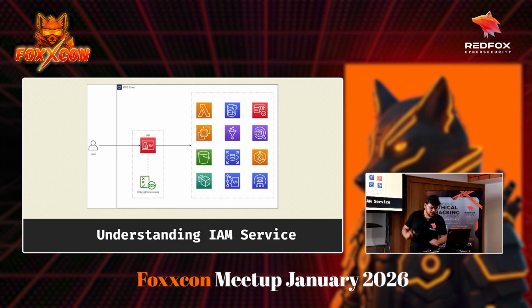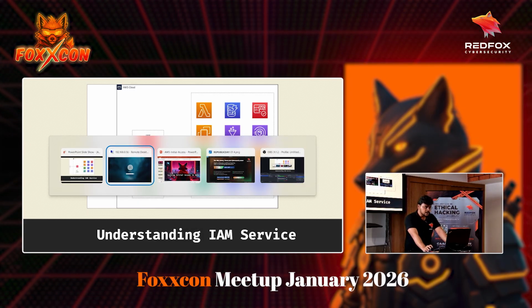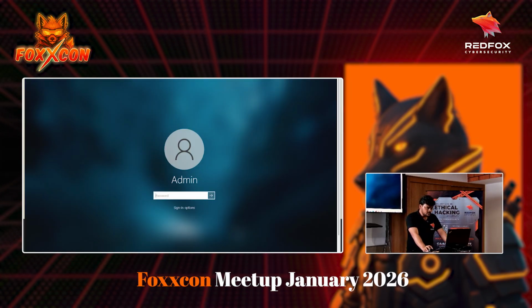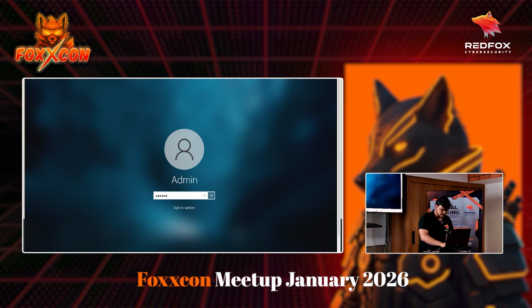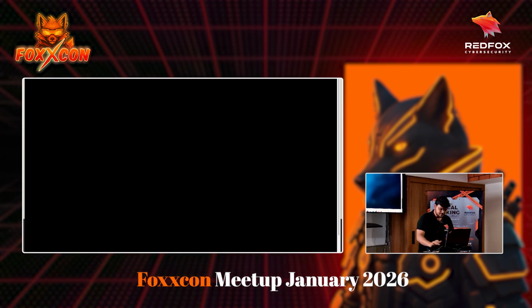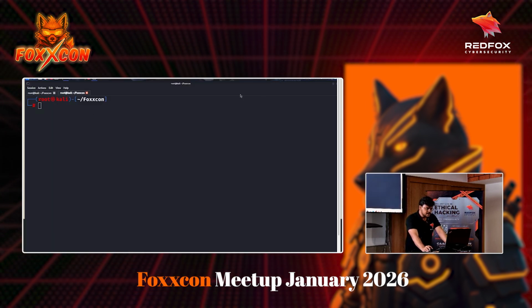Let me show you what an AWS account looks like.